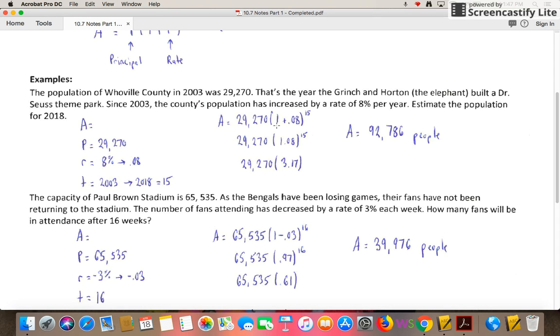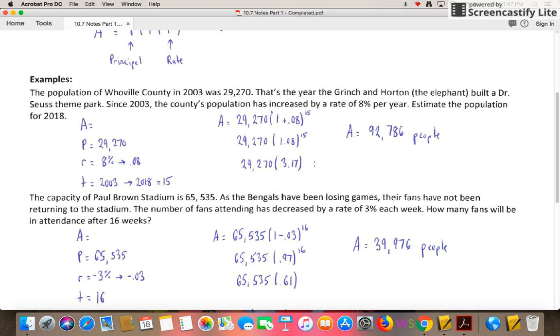Combine your rate with the 1. That's what I've done for my first step. It's now 29,270 times 1.08 to the 15. From here, go ahead and multiply that part out. In your calculator, it should be 1.08 to the 15th power, and you should be getting something around 3.17.